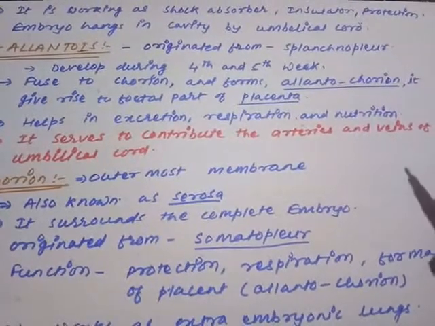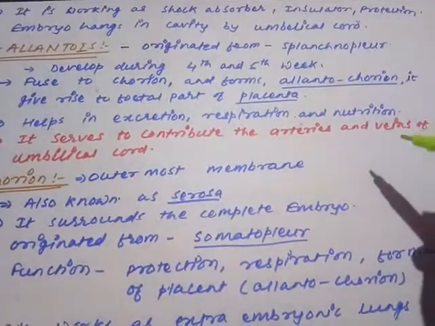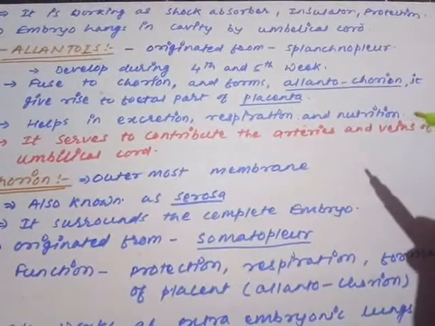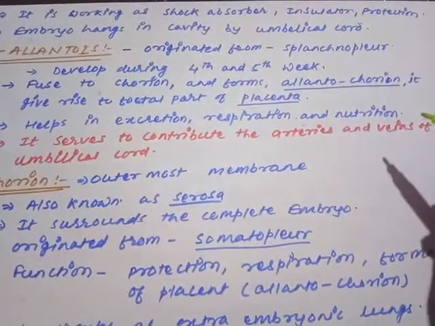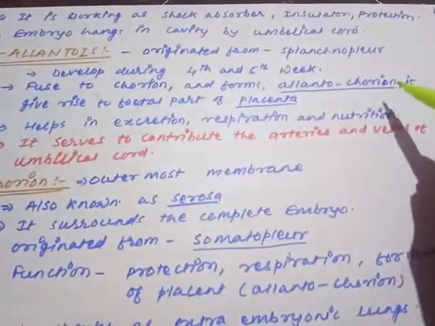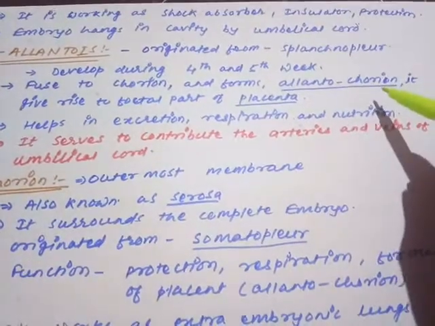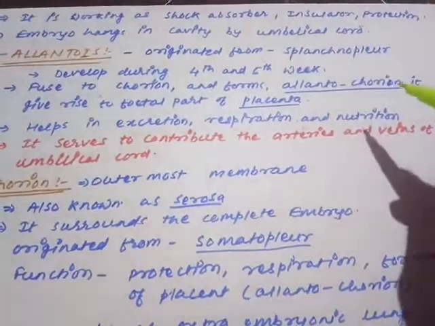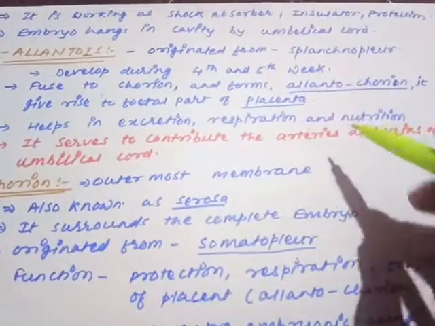In the form of allantochorion, it helps in giving rise to the fetal part of the placenta, because two extra structures are there, the placenta and the fetal membrane. So it fuses with the chorion and forms a combined structure called the allantochorion and gives rise to the fetal part of the placenta.